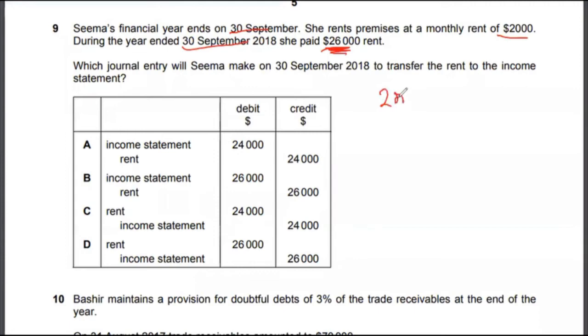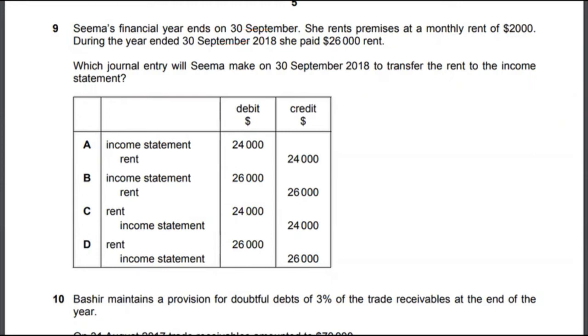$26,000. The accounting matching principle says that only each year's expenses and revenues should be recorded in each year. So 2,000 times 12 would be 24,000, but she has paid 26,000, so $2,000 would be a prepaid asset. Now, to transfer the rent to the income statement, the correct answer to multiple choice 9 would be option A, debit income statement and credit rent. That's how you transfer the rent to the income statement.